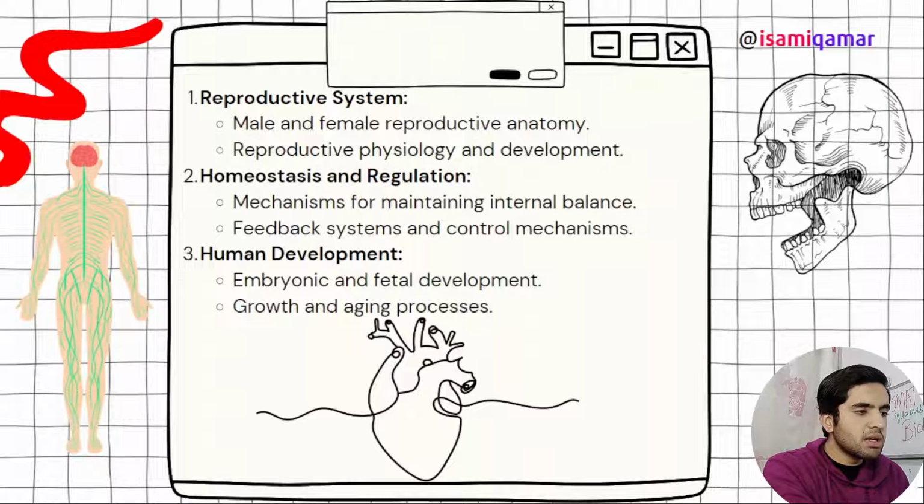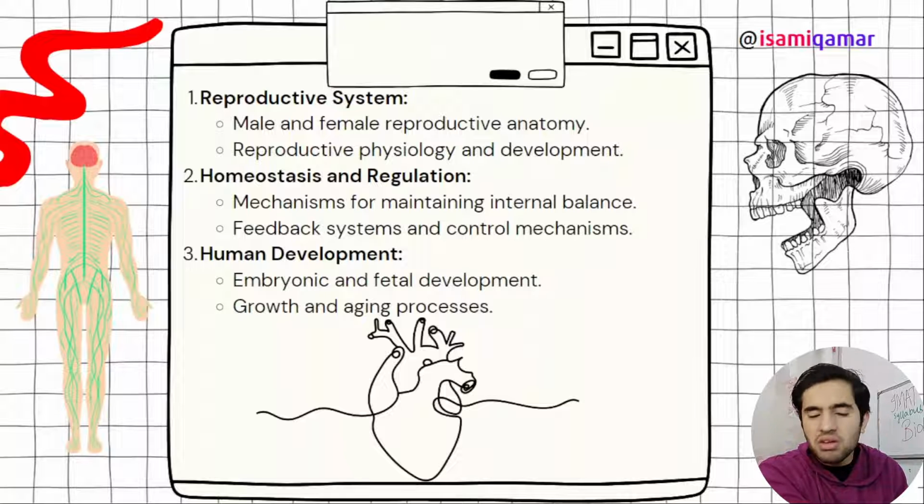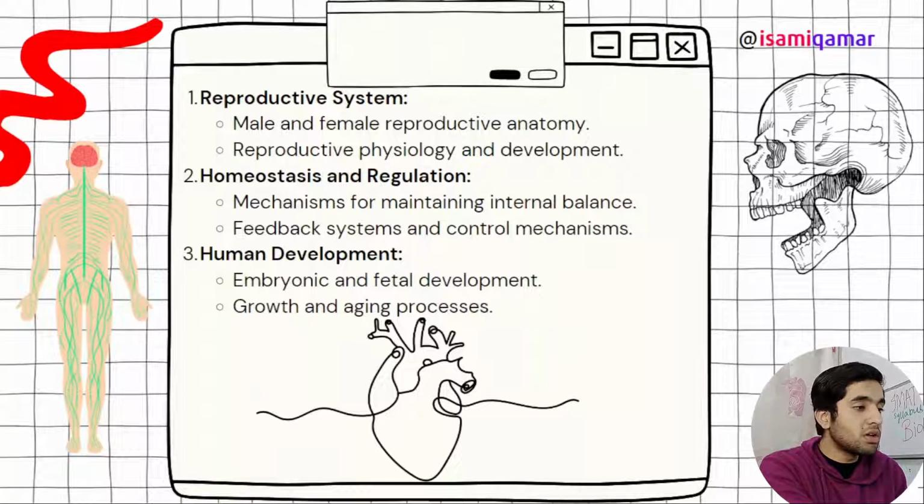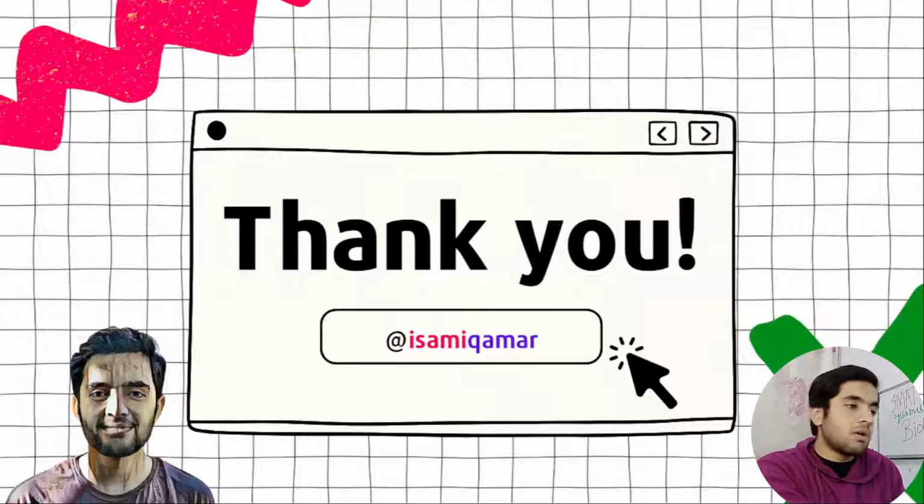Then we have human development. This was included in 2022, but not in 2023. Human development, embryonic and fetal stages, I did not study. You do not have to study, like first week, 2 weeks. In my high school I did not study this chapter at all. It was my choice, and I was lucky it did not appear in my final papers. And then we have growth and aging process, and that was all.